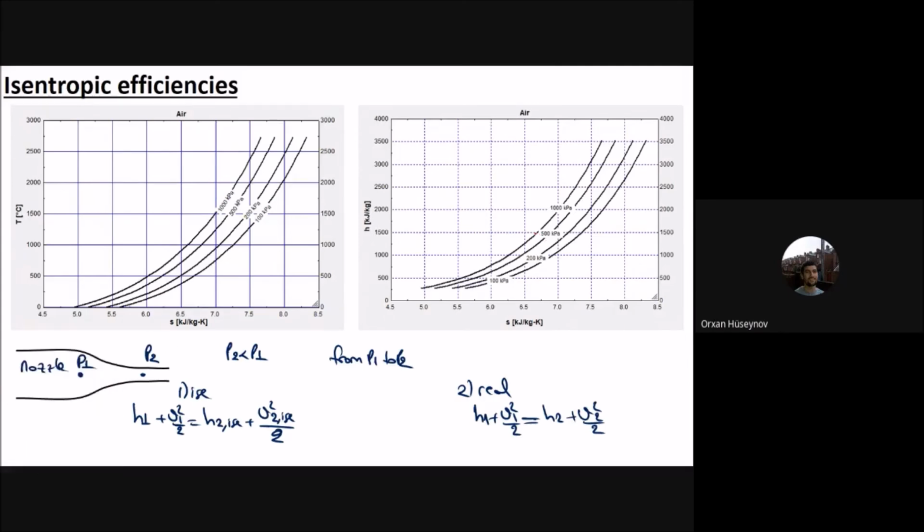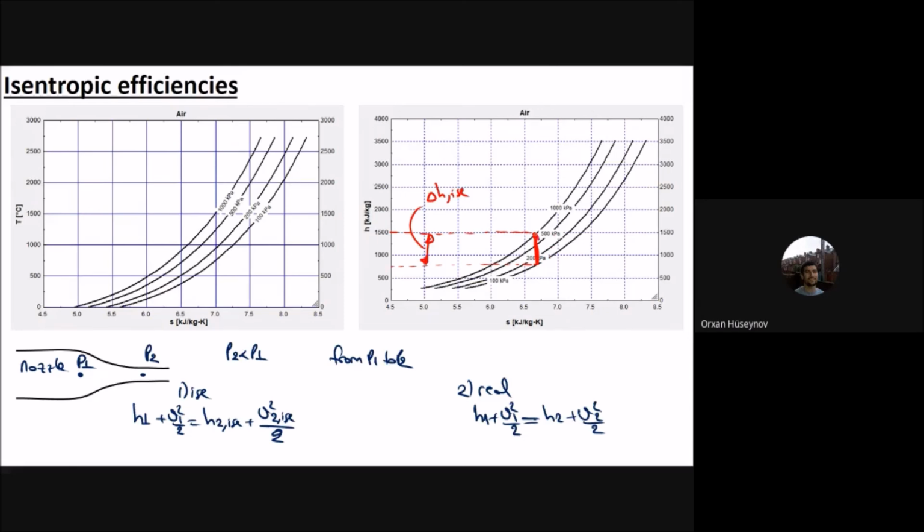For the isentropic one, the entropy is constant. I'm traveling in between two states. So this one is the isentropic, and similarly here. This one is del H isentropic, between the same pressure units.